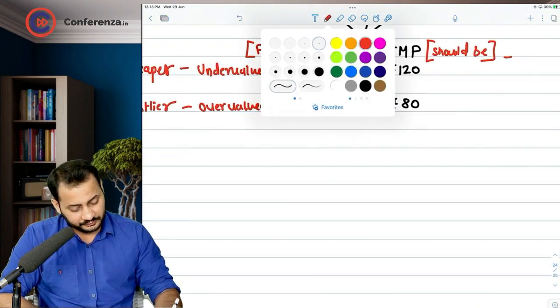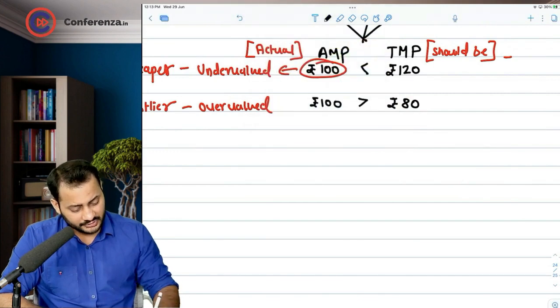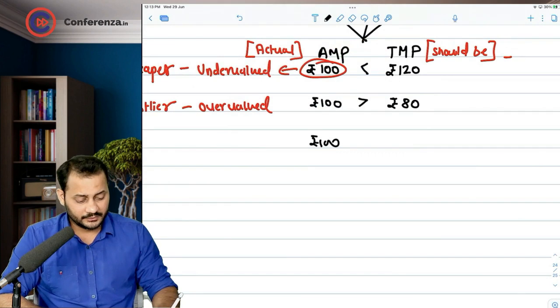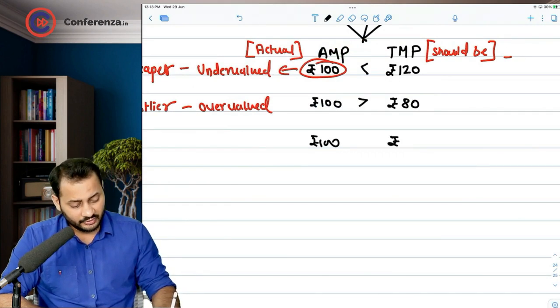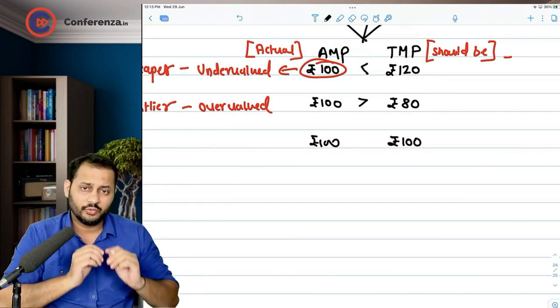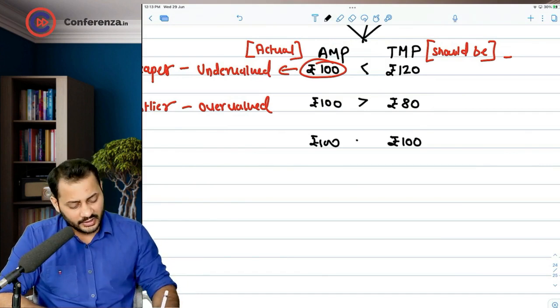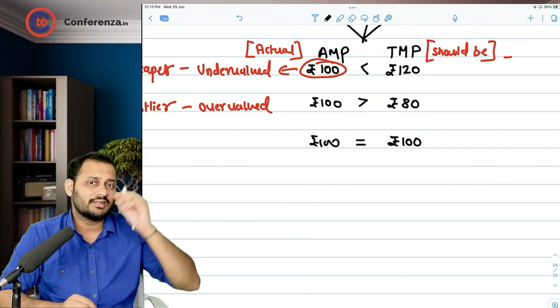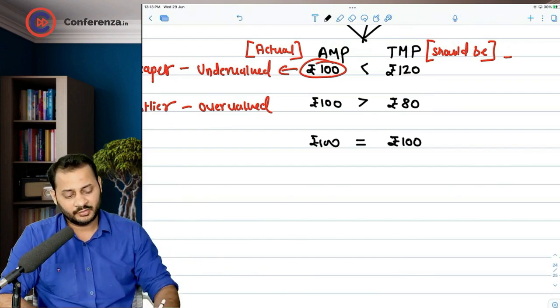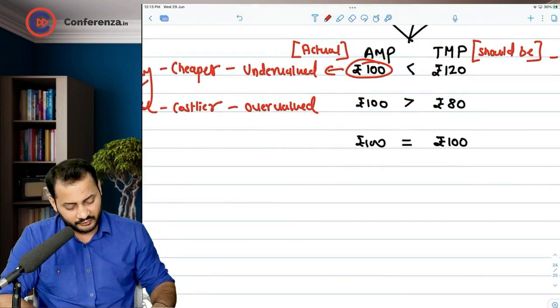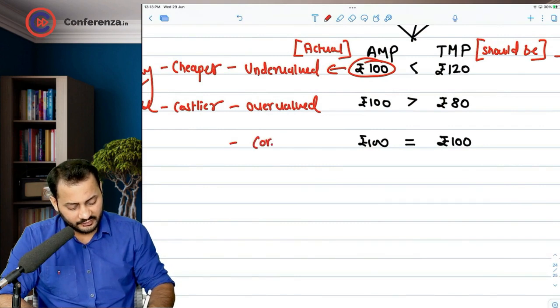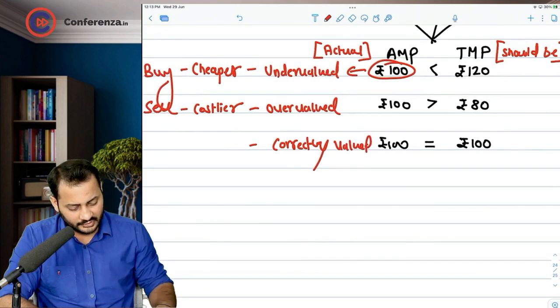Last condition. Let's come down to last situation. 100 rupees is the price, actual price, and your estimated or theoretical price comes down to 100 itself. At that time, you will say that whatever I am expecting, it is available in the market at the same price. What you should do at this time? We will say that this product is correctly valued. Isn't it? Correctly valued.